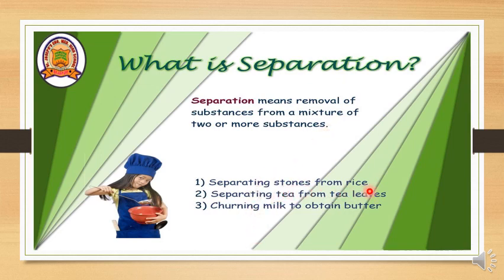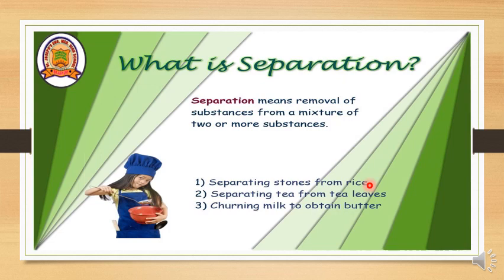Separating stone from rice. I think you are familiar with this. You have seen while your mother is preparing rice, she picks the stones which are present in the rice. Some stones are present in the rice by mistake, or the shopkeeper may have added them to increase the weight. If stones are present, we can't cook it because it is not edible, it is harmful for us. So we need to separate the stones from the rice. By picking with the hand, we are separating the stone, right? This method is called the hand picking method.